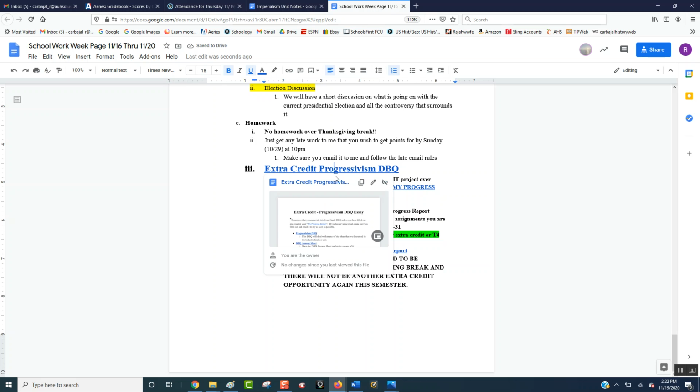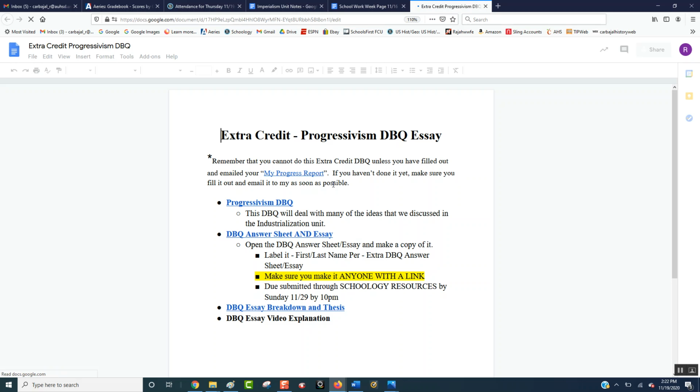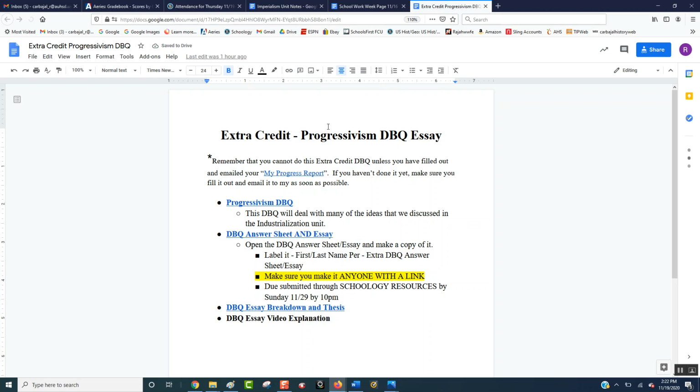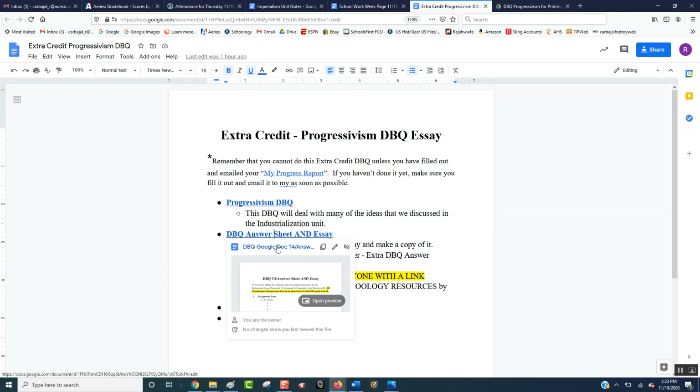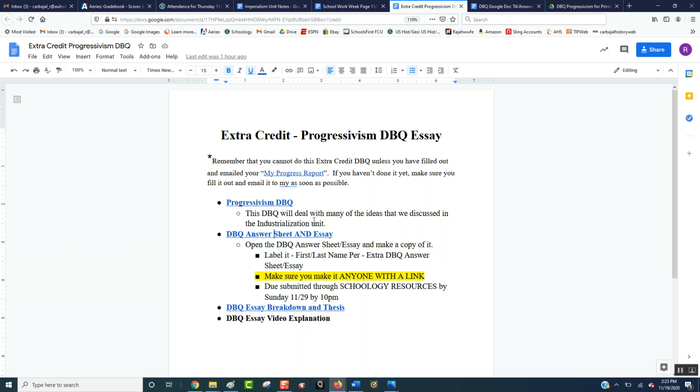So we're going to go ahead and open it, and when you open it, it's going to take you to the document. And the document is going to tell you, again, remember that you cannot do the extra credit without the My Progress Report. Here is the DBQ itself, so you click on it, you're going to open it. Here is the answer sheet and essay location. So you're going to open that as well, and it tells you make a copy of it. First name, last name, period, extra credit, DBQ, answer sheet / essay. Make sure it's anyone with a link, and it is due submitted through Schoology Resources by Sunday the 29th at 10 p.m. That's the Sunday before we come back from Thanksgiving break.